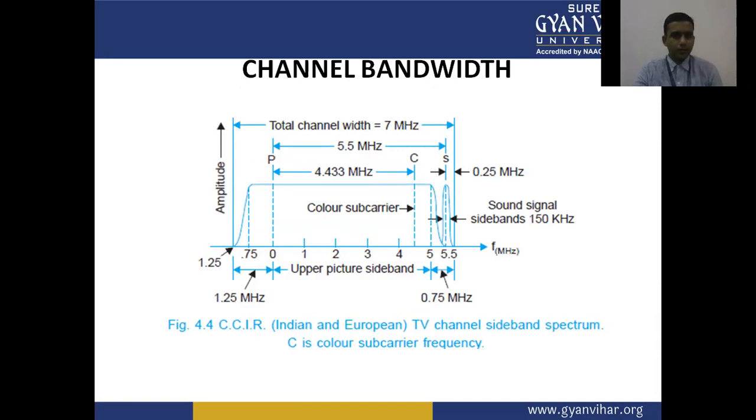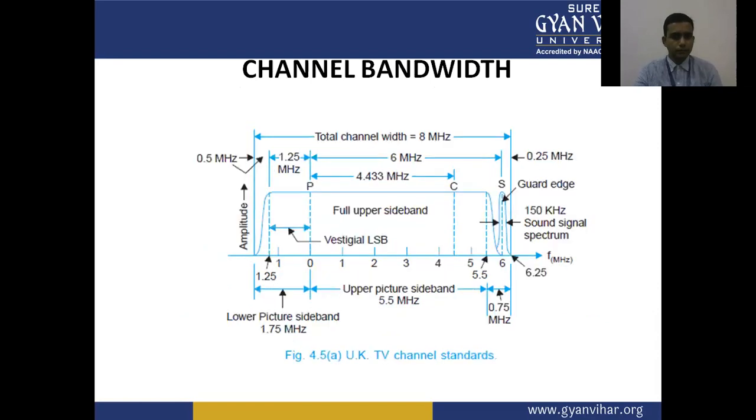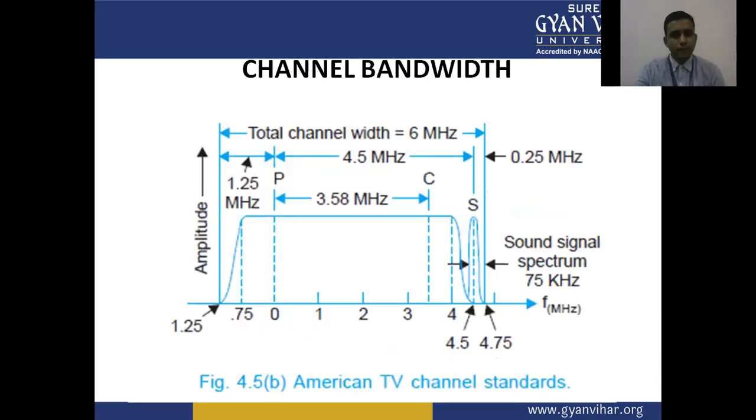This is governed by the CCIR. This is the case for the TV system adopted by the UK TV channel standards. It has a channel bandwidth of 8 megahertz. Guard band, sound signal, full upper sideband, vestigial sideband, picture carrier, color carrier, and all information is given in this channel bandwidth system. And this is the American TV channel standards.